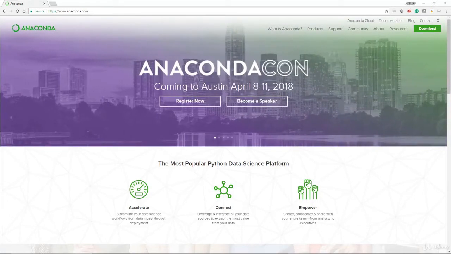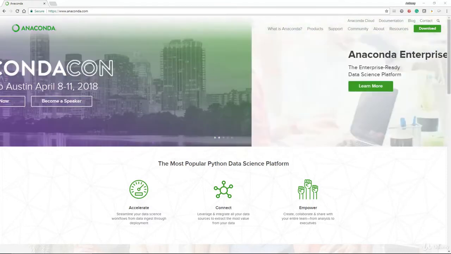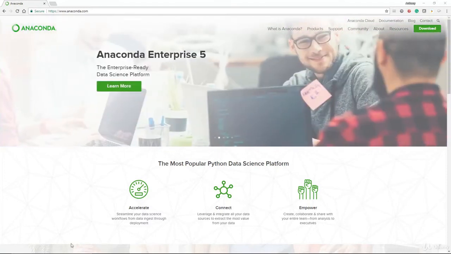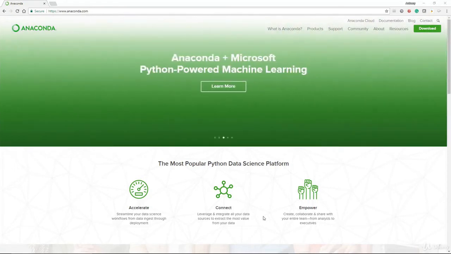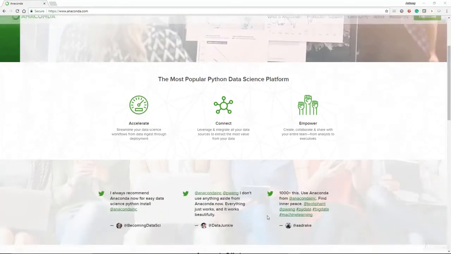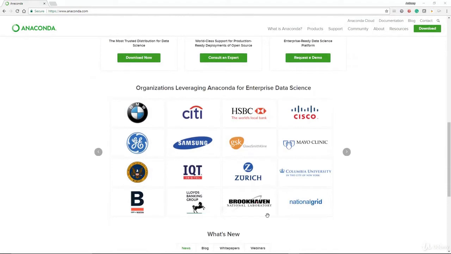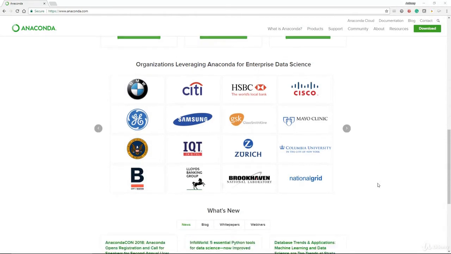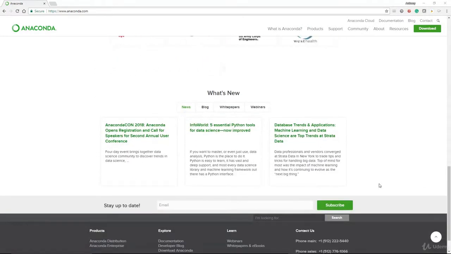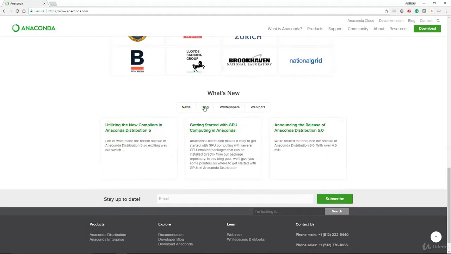And if you look at the website itself, it does go into a fair bit of detail, highlighting the fact that it streamlines your workflow, connects your data to lots of data sources, and also empowers you. What I would encourage you to do is have a read through in detail who makes use of it. You can see quite a fair few companies make use of this, and they are reputable companies as well. The website also has a lot of useful information, such as the blog and the white papers that they published. I encourage you to go and have a look.